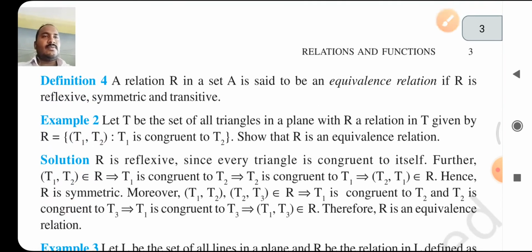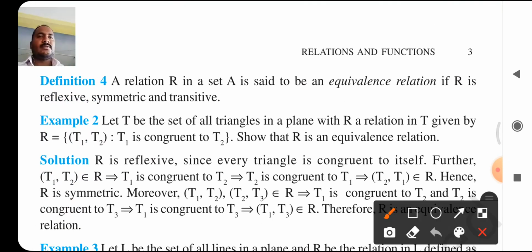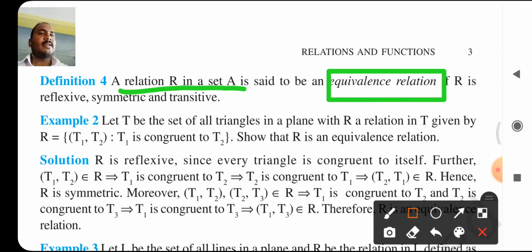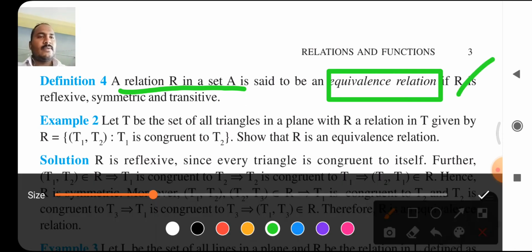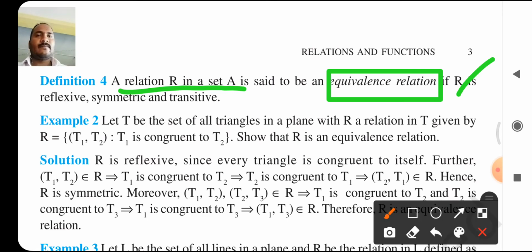Suppose the relation R in a set A is said to be an equivalence relation if R is reflexive, symmetric and transitive.